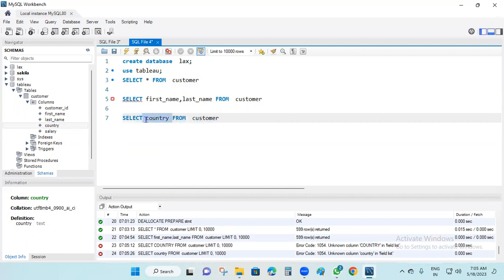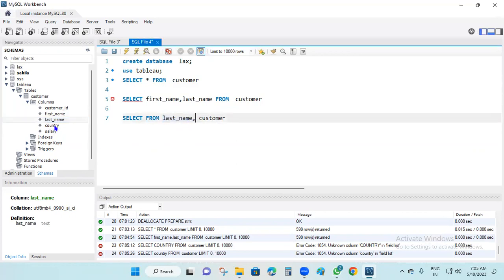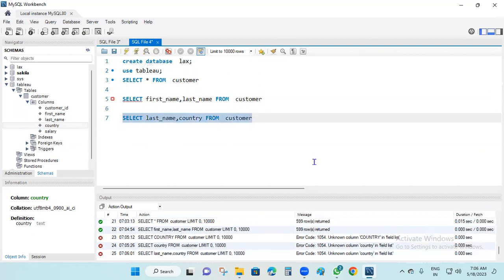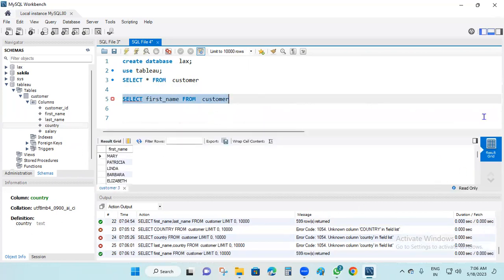Likewise, I'm going to take another one. Now I'm going to write first name here and a comma, and country here. What happened? We'll check it. Sorry. I'll do it again here. I remove this one. I want to display the first name here. Yes, it will display the first name. Like that, you can do everything.